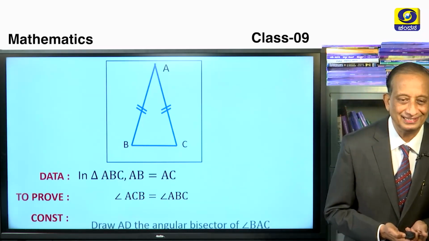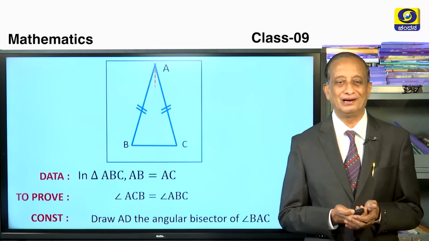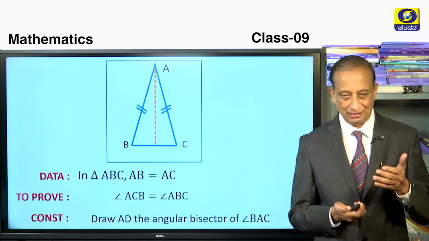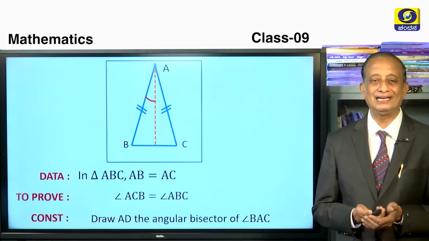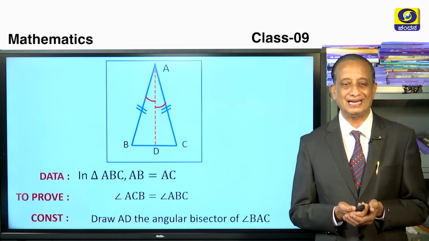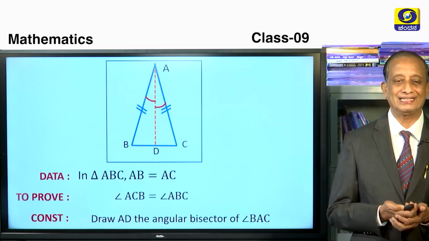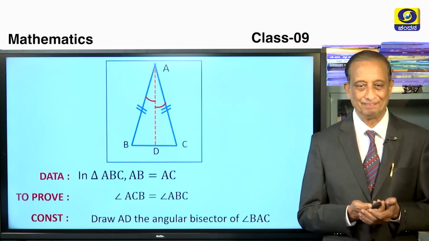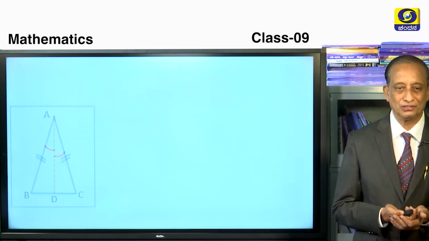So the construction is: draw AD, the angular bisector of angle BAC. So take the compasses or the protractor, measure angle BAC and divide it into two parts. Let us call the foot of this line D only. So now we have angle BAD is equal to angle CAD. So shall we go to the next slide to see the proof, children?